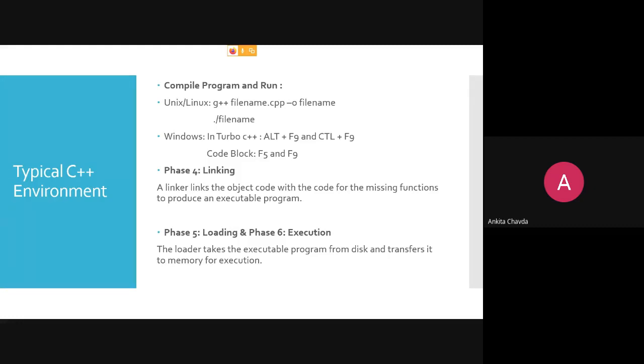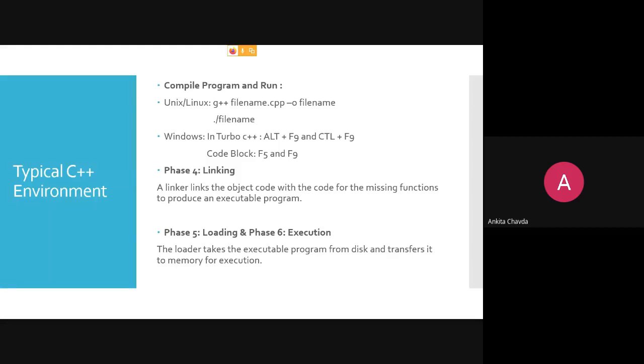But in Windows, if you are using Turbo C++, you can use Alt F9, Control F9 for compilation and run, and in Code Blocks F5 and F9, right? Build and run directly. You can use even F9, right? So this is for Windows. Then phase 4, which is called linking. The linker links the object code with the code for the missing functions to produce an executable program.